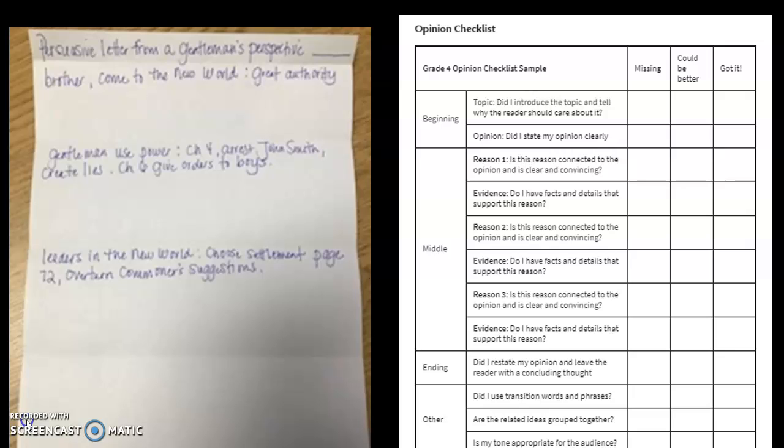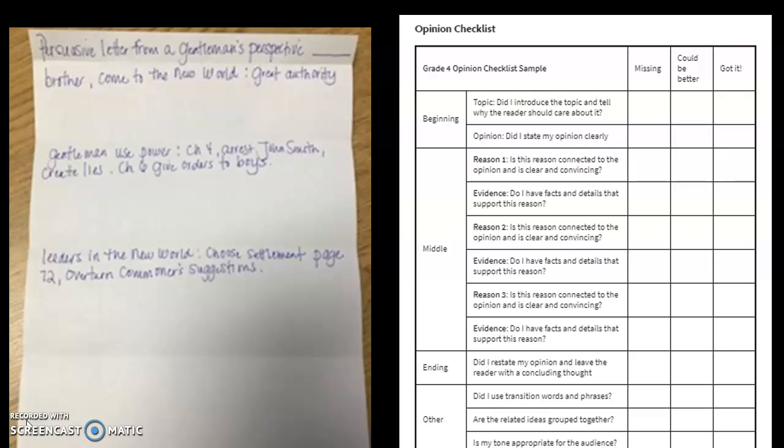Let's look at it. So it says, is the first reason clear and convincing? Let me look at my first reason. I wrote, gentlemen use power. I think that's convincing because we have read several examples of how the men use their class as power. I'm happy with that reason. Now, let me look back at the checklist.